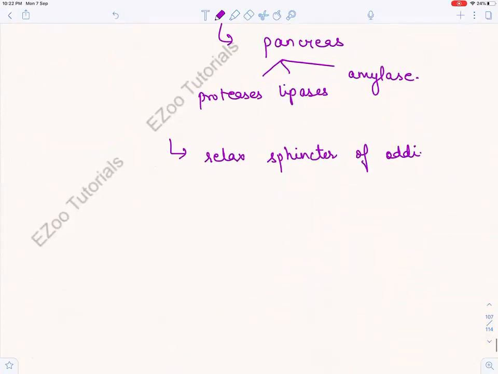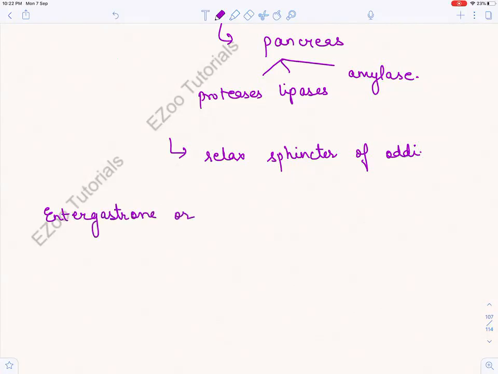Now, what else can I tell you? Then there is also one thing that you should know, that there is this enterogastrone or gastric inhibitory peptide, GIP, right?